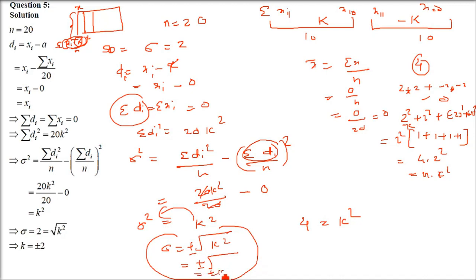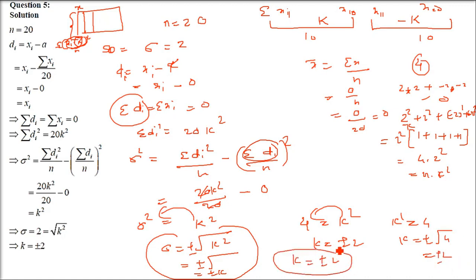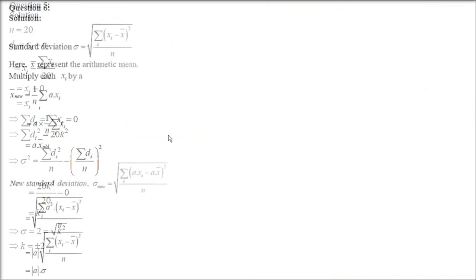There is another way also. Sigma is plus minus k, k is plus minus sigma. Since sigma is given, k is equal to plus minus 2 because sigma is 2. This is also giving you k equals under root 4, plus minus under root 4, which is going to give you plus minus 2. So k is plus minus 2. Both you have to give in the answer. Not only plus, you have to specify negative also. Whenever you take the root, you have to take plus minus both.